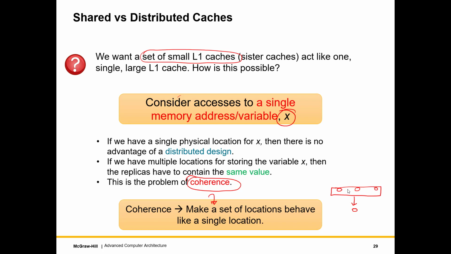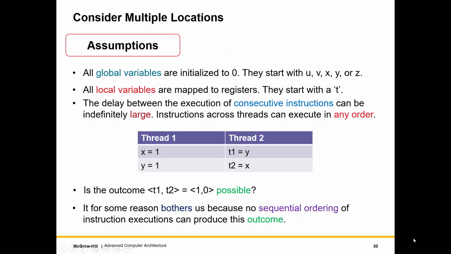If somehow we are able to ensure this, or somehow if we are able to maintain this abstraction, we are deemed to have solved the problem of coherence. And if we solve the problem of coherence, then we can realize a fast distributed cache, and that will give us high performance for multi-threaded code.